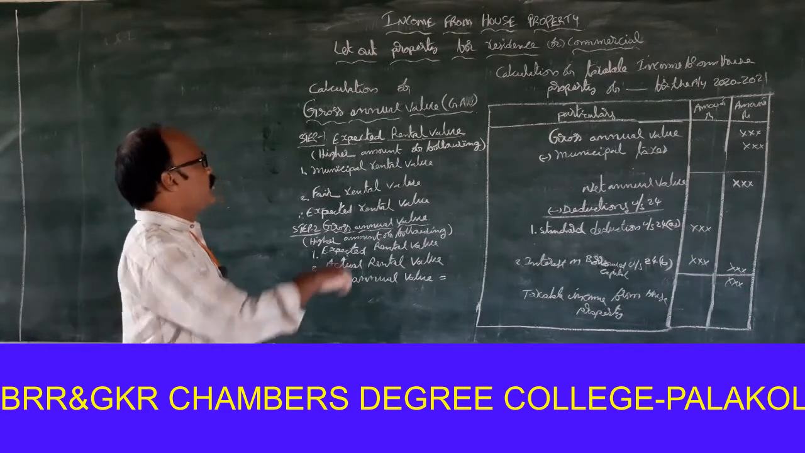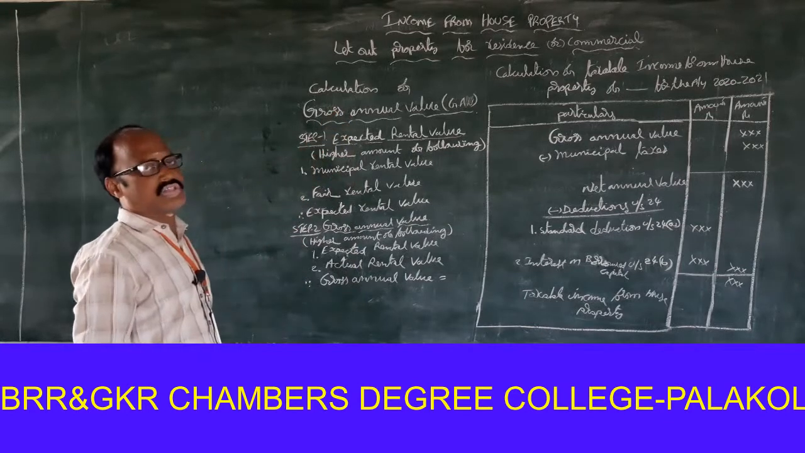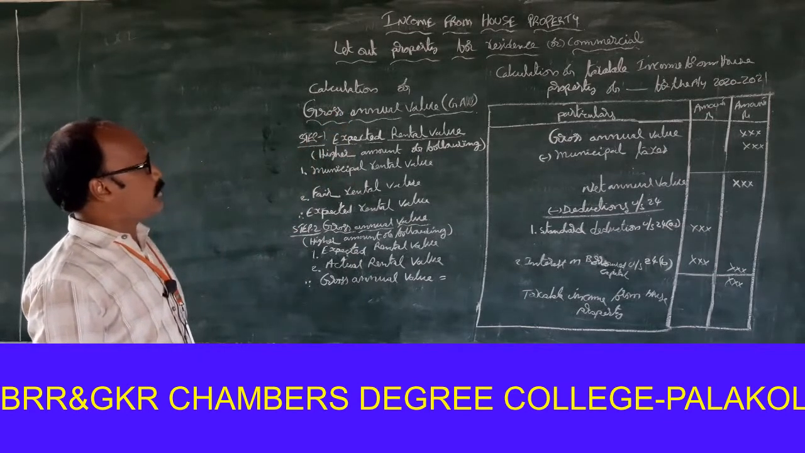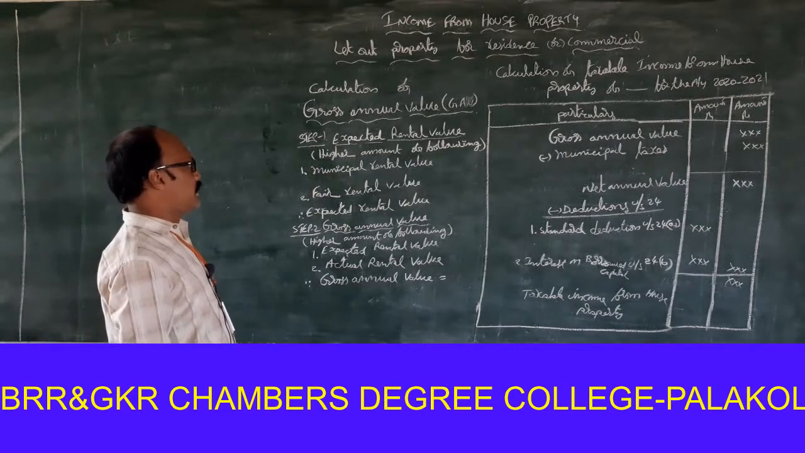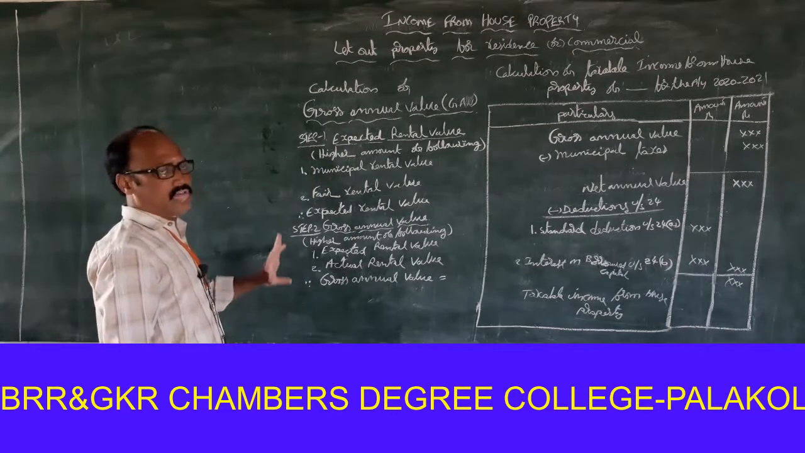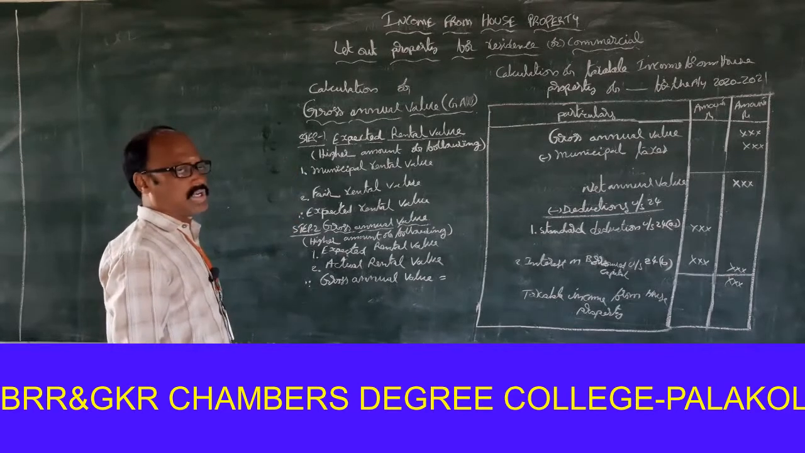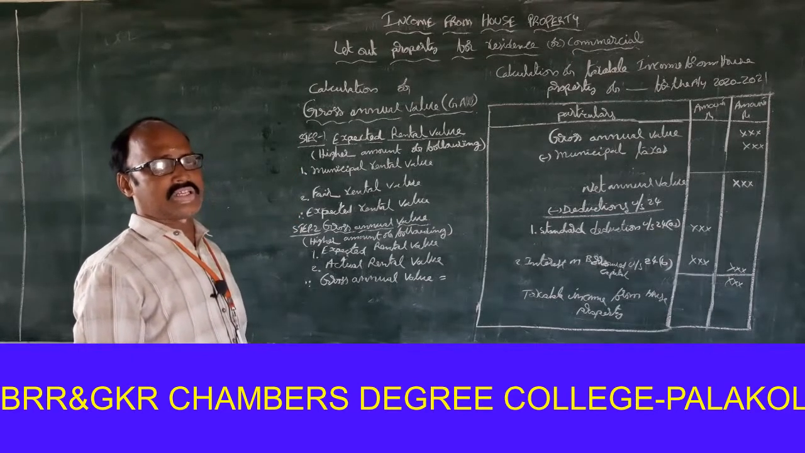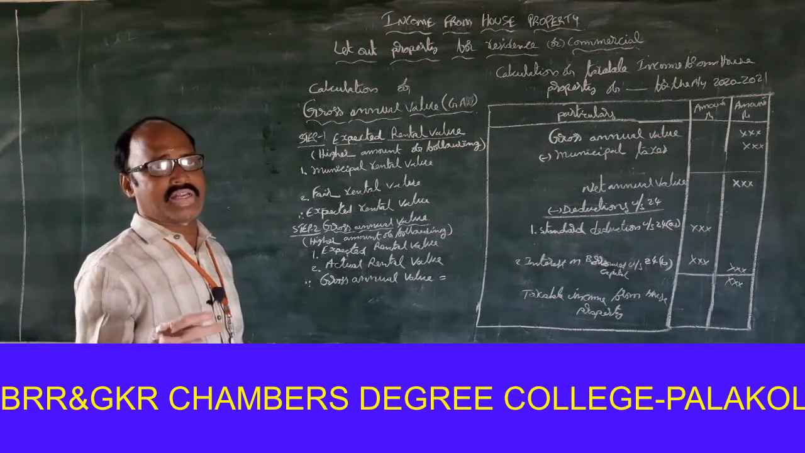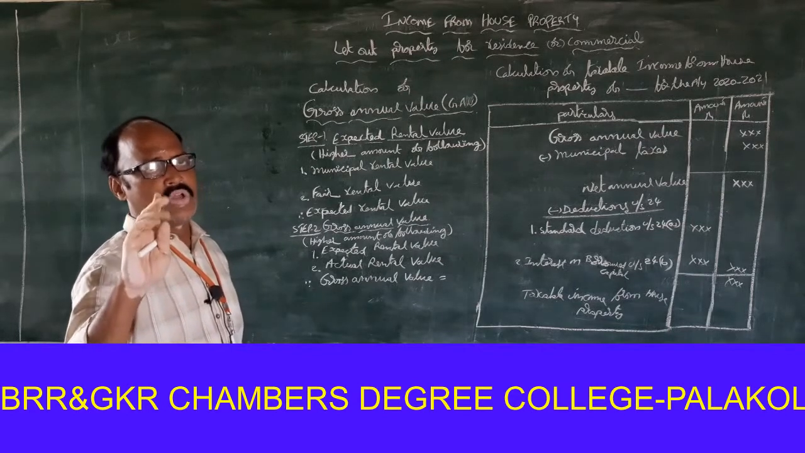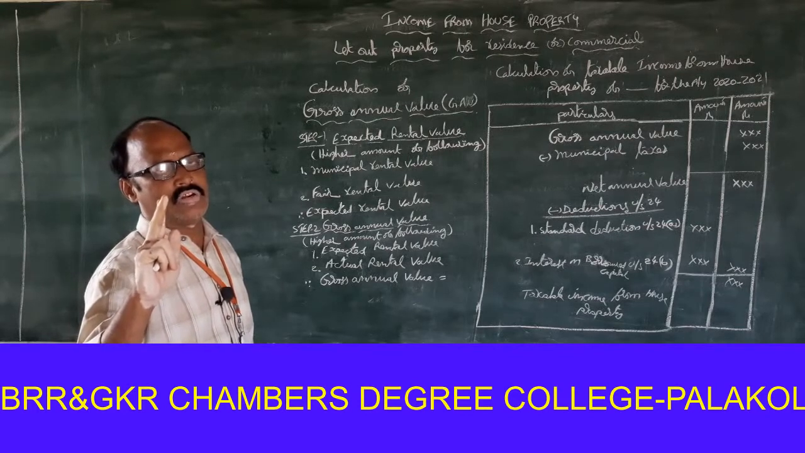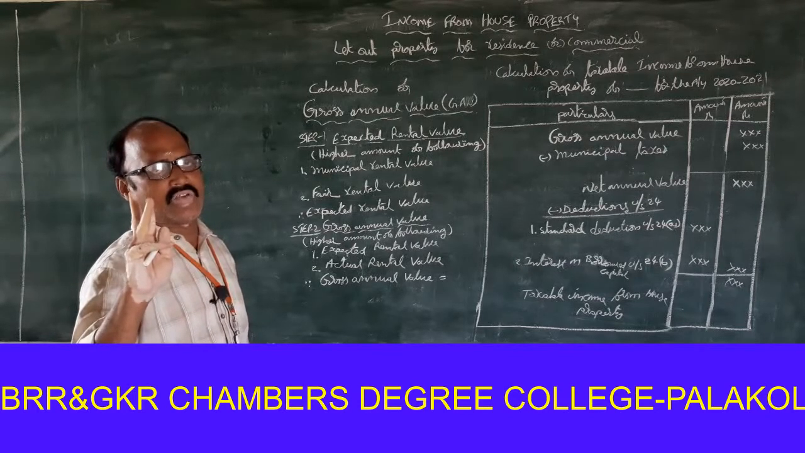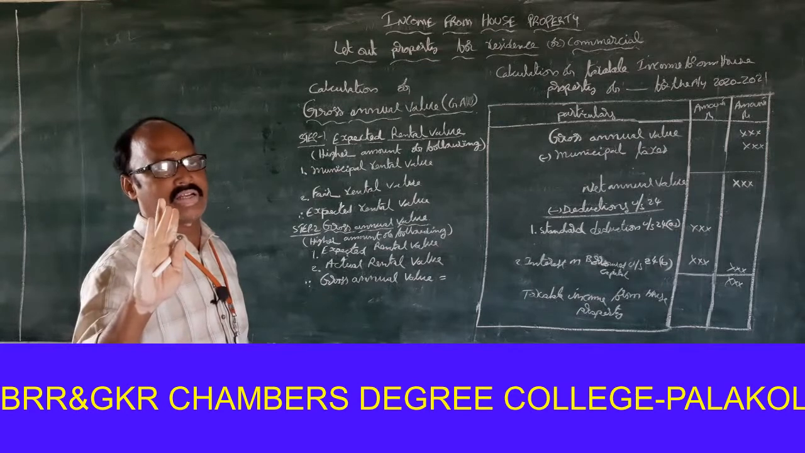Okay, let us see now. Let out property for residence or commercial. Before going to that, we have to know about the rental values. The types of rentals are classified into four types. One is municipal rental value. Second is fair rental value. Third is actual rental value. Fourth is standard rental value.